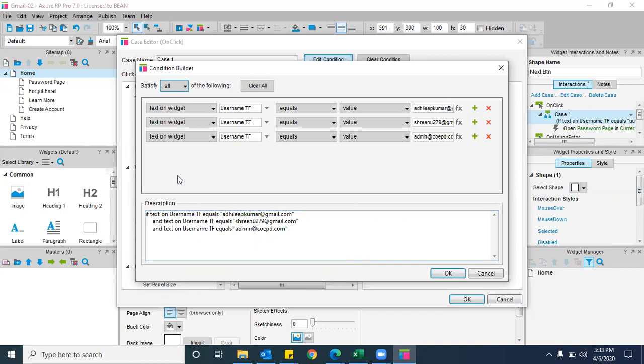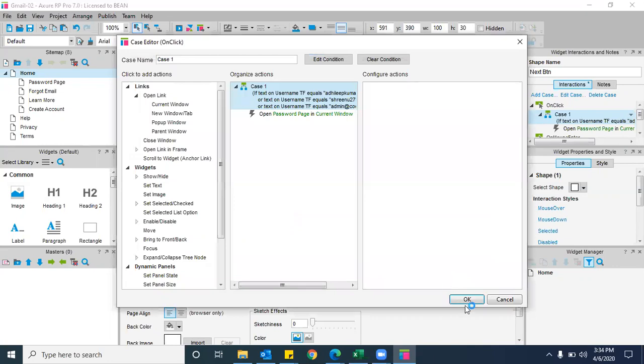Because it is saying AND, right? So that's the reason, remove that AND and keep it as ANY. So it becomes any. Now, any is nothing but I can enter either Dilip Kumar or Shrinu or admin, anything, then it will go to the next page. Okay, got it. In that way, we can add multiple usernames here. That is my point to explain to you.